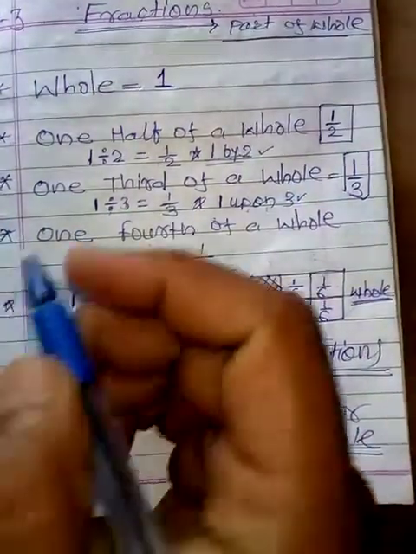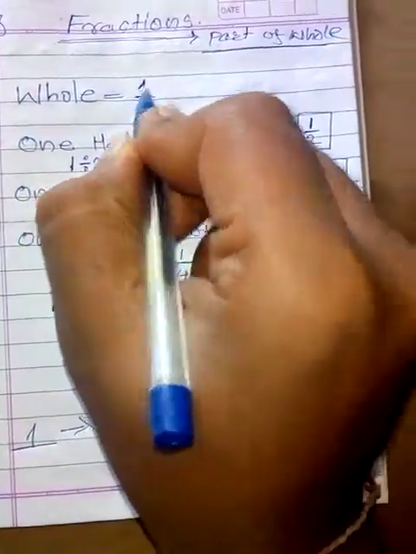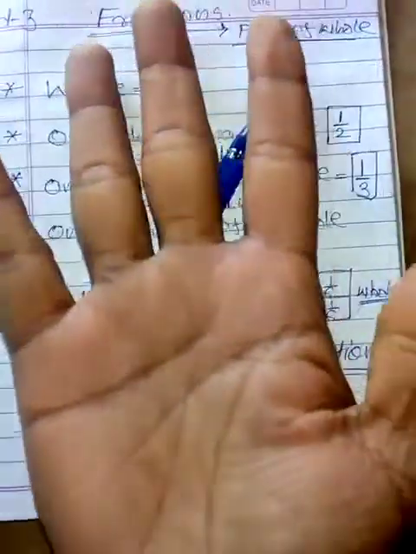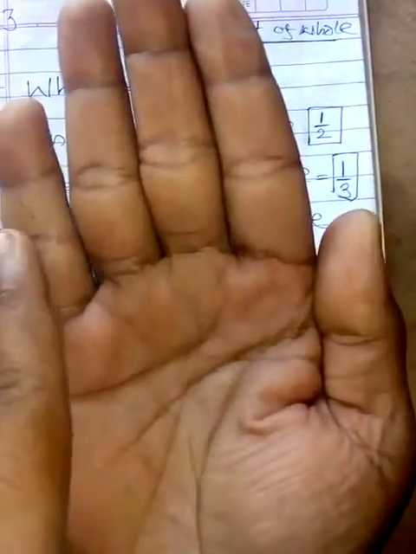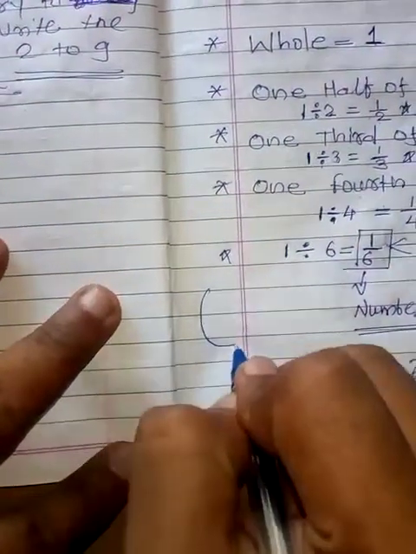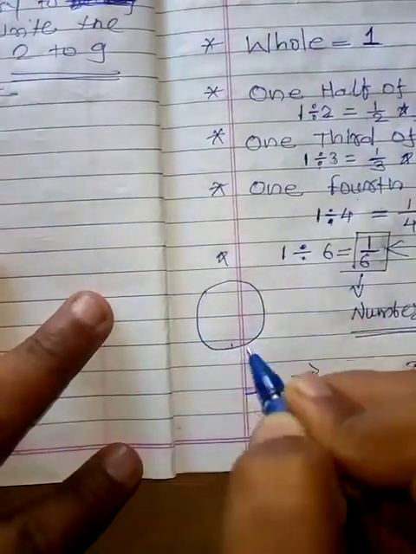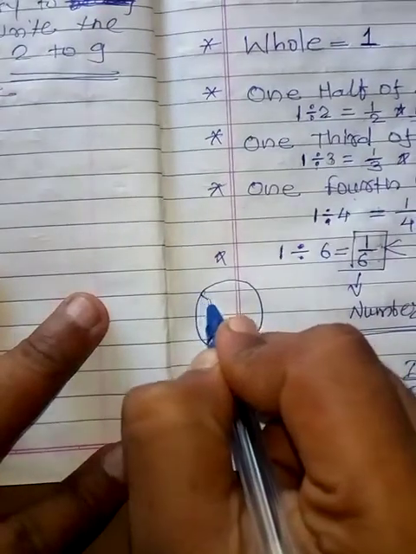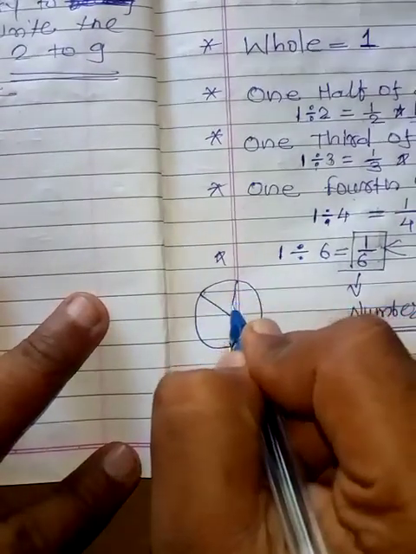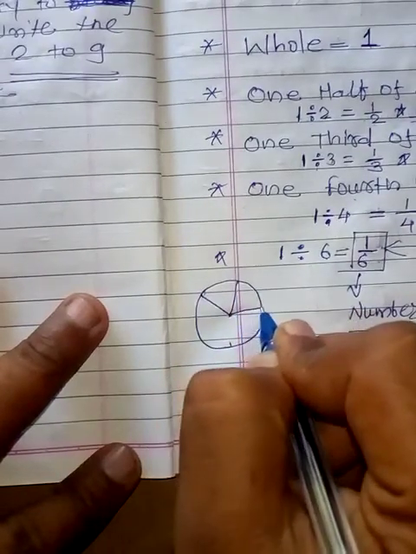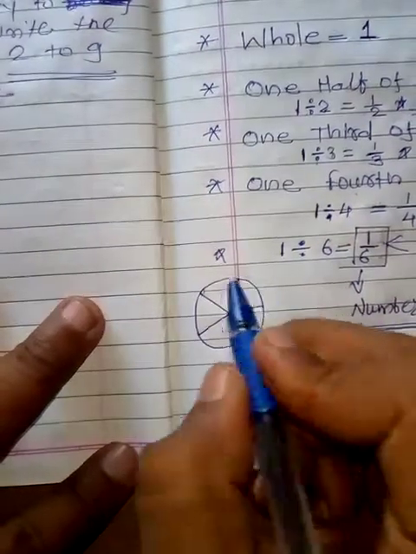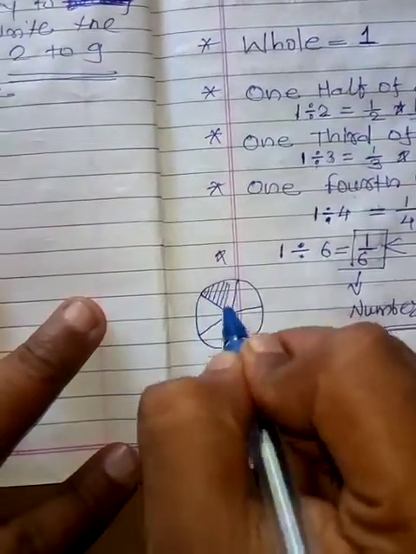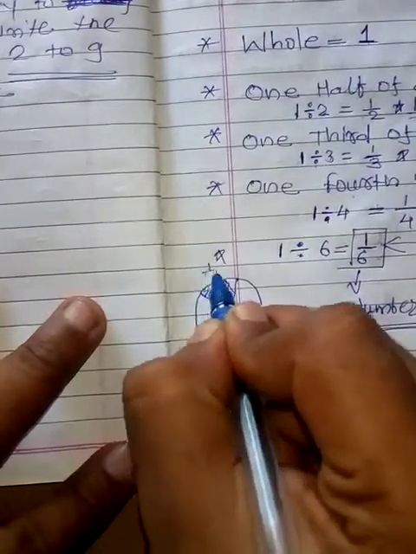Now you tell me, I have one chapati, and I want to share that chapati among 5 people. See, my fingers are 5, so I want to share among 5 people. So each will get what? And they have to share equally. Yes or no? For example, you visit a pizza corner, and that pizza has to be shared. You are 5 people, so what did the waiter do? He just cut that pizza into slices, making 5. So each will get equal parts. So this is called 1/5.